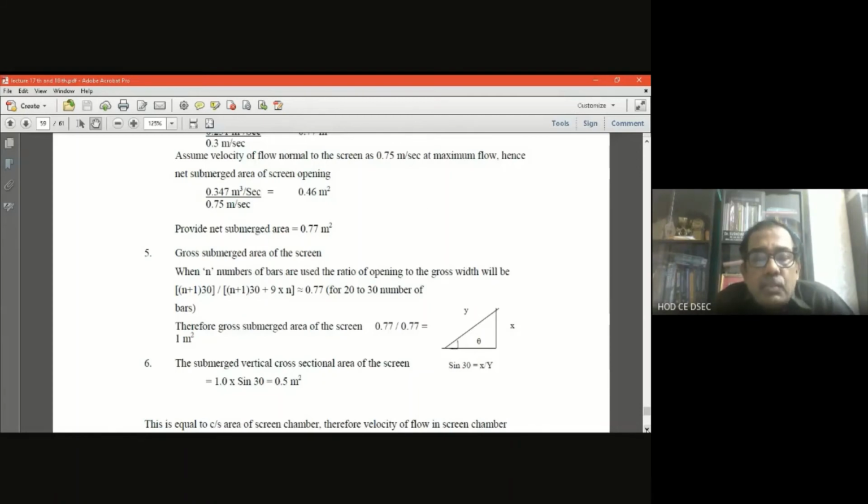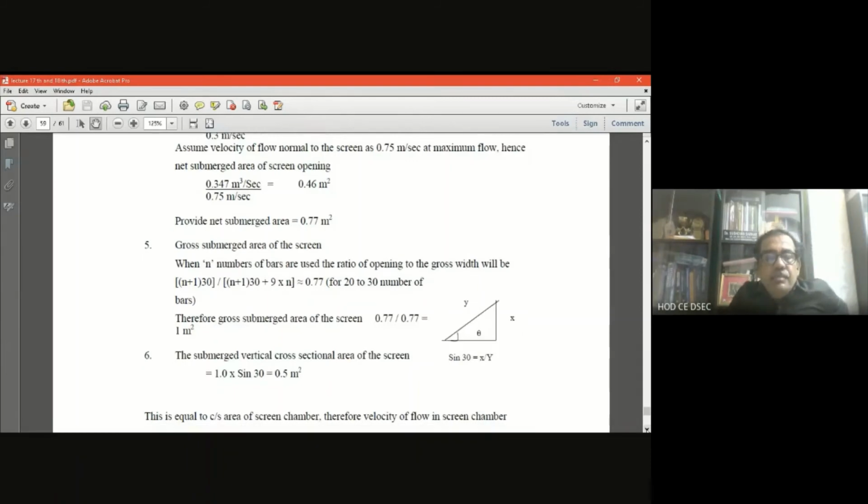And if you divide that 0.77 opening area by the opening-to-gross ratio, then you will get the gross area, which is nothing but 0.77 divided by 0.77 equal to 1. So from this concept, the gross submerged area we have calculated is 1 square meter, and it is the inclined surface area.